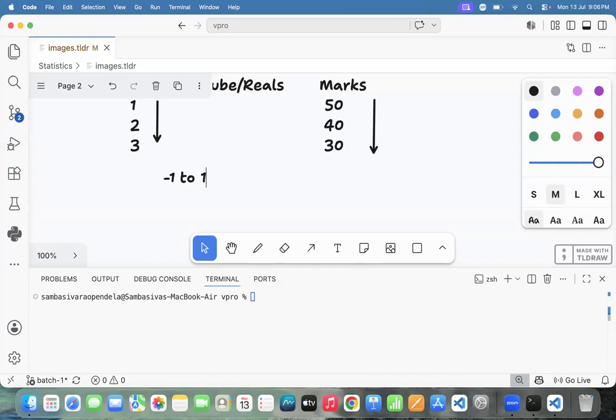What is positive correlation? If variable 1 increases, variable 2 also increases. That is positive. What is negative correlation? If column 1 increases, column 2 decreases. Variable 2 also decreases. Everyone should participate.